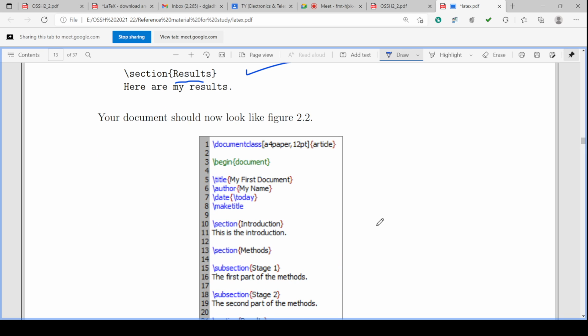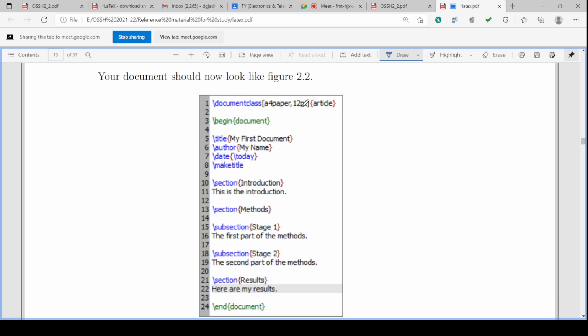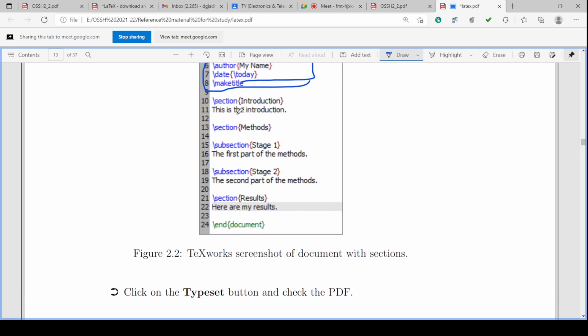So your document will look like this. Document class A4, 12 point, article is there, begin document, title, my first document, author, my name, date, today's date, and make title. So these are the title related commands. Okay. Then there will be \section, introduction. Name of that section is introduction. This is the plain text.